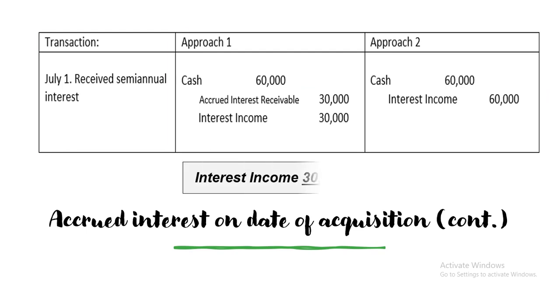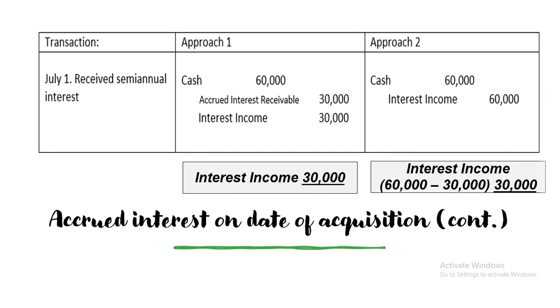Now, for the interest income, they do have the same interest income actually. So, for approach number 1, interest income is 30,000. But for approach number 2, same pa rin po, no? 60,000 yung first entry, minus 30,000, 60,000 yung second entry, that's one credit entry. Then, minus 30,000 as entry kanina, for first entry. So, meron siyang 30,000 as the total or the balance of the interest income. Okay, so whether approach number 1 or approach number 2, you would arrive with the same interest income.